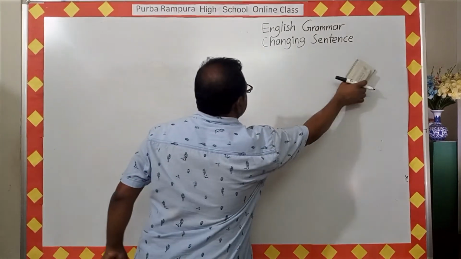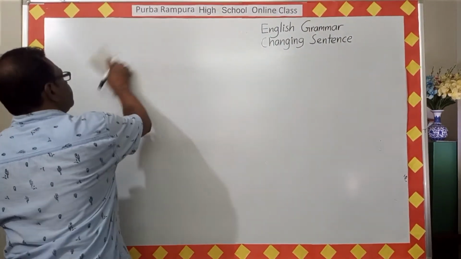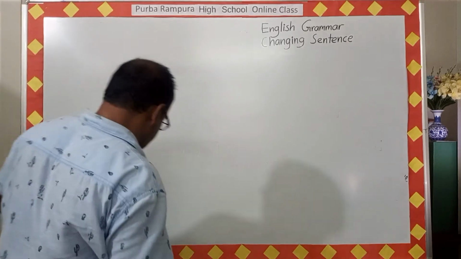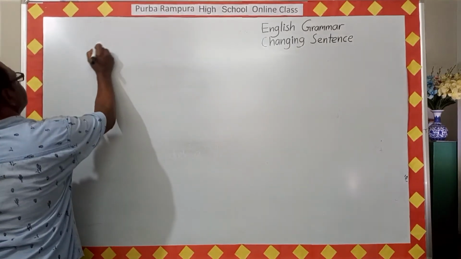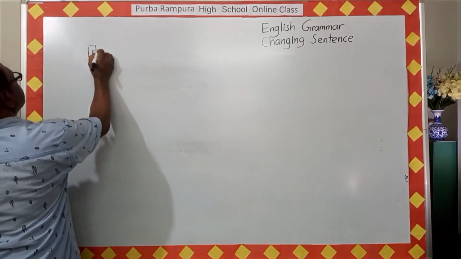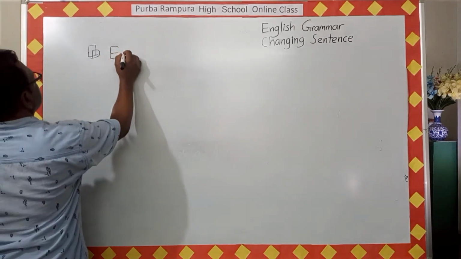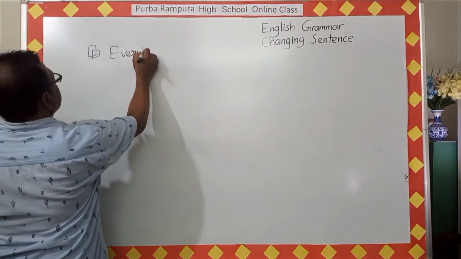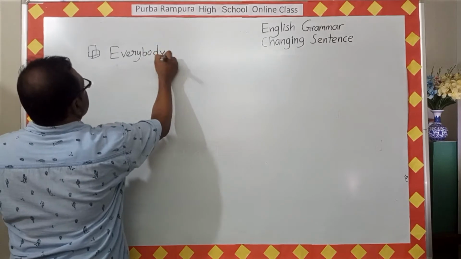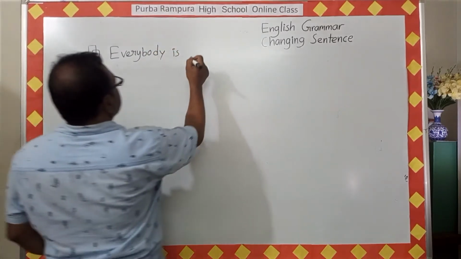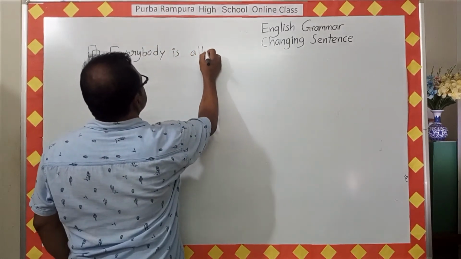So look at more rules. Everybody is allowed here.